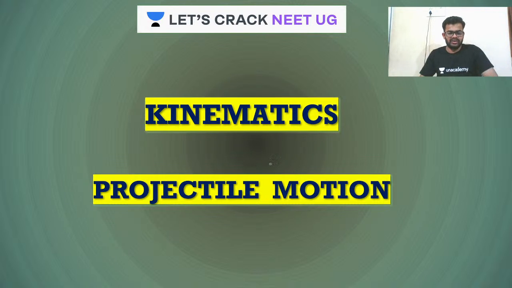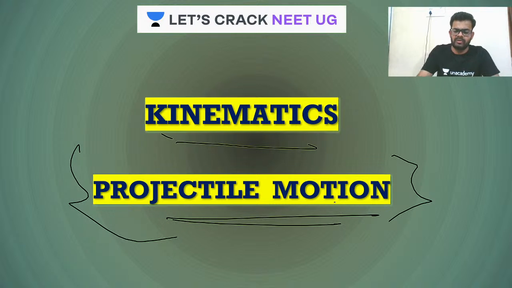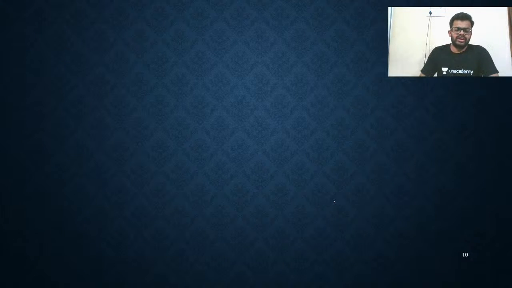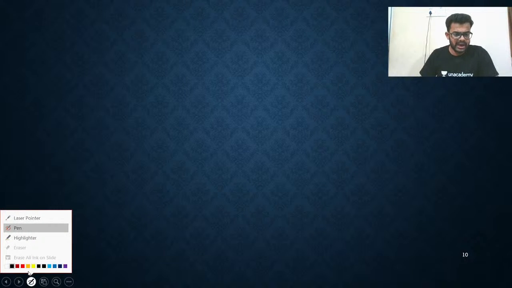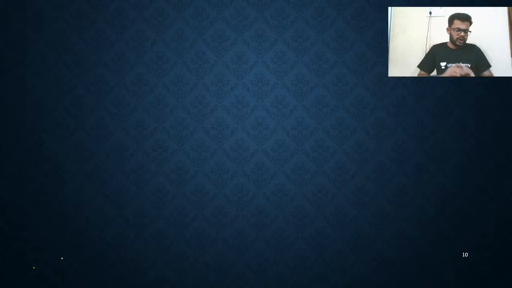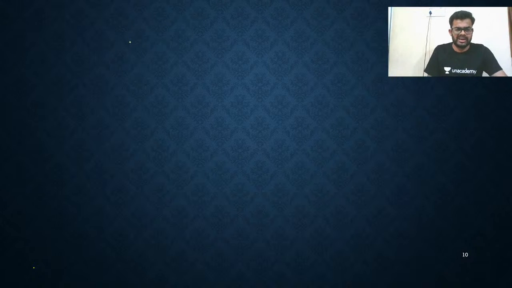So this is the topic of kinematics, means two-dimensional motion, and projectile motion. Today we are going to talk about the equation of trajectory. In the last lecture we completed ground to ground projectile motion, where the projectile is thrown from the ground and comes back to the ground. All parameters we have calculated. Now we are going to talk about the equation of trajectory.